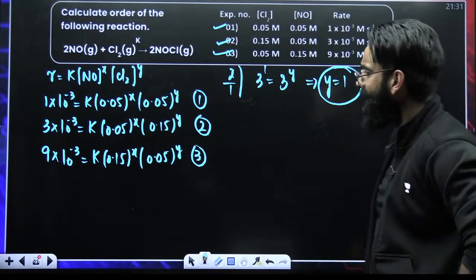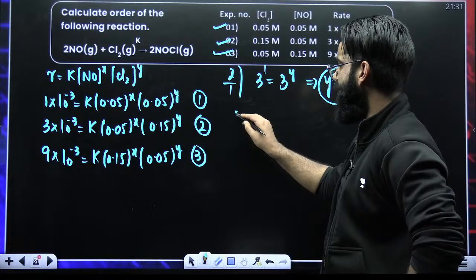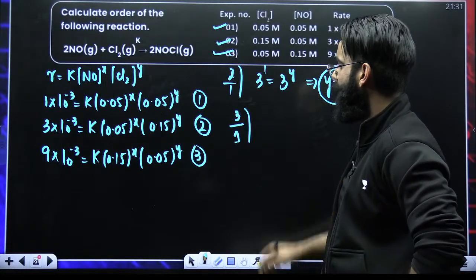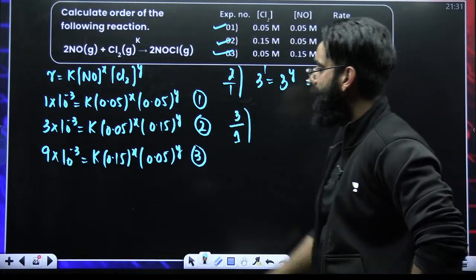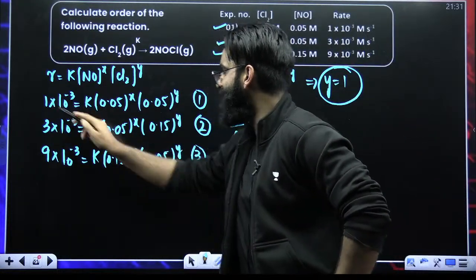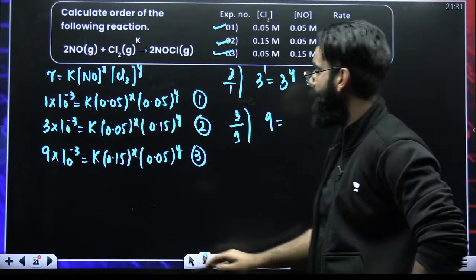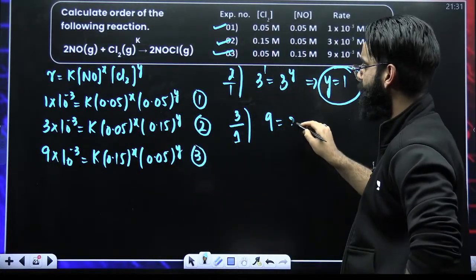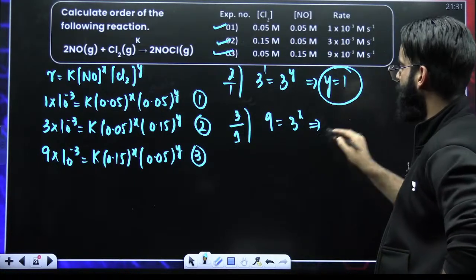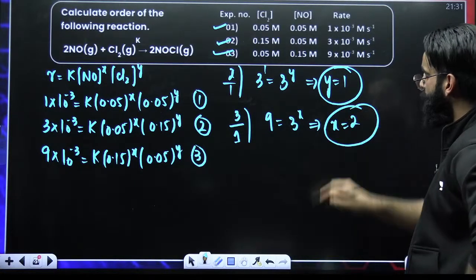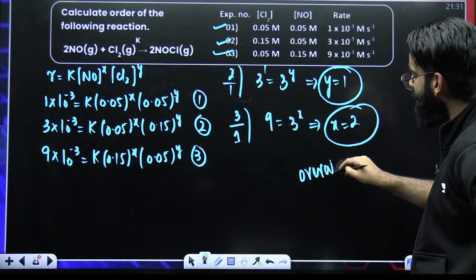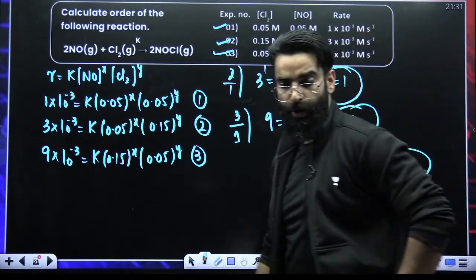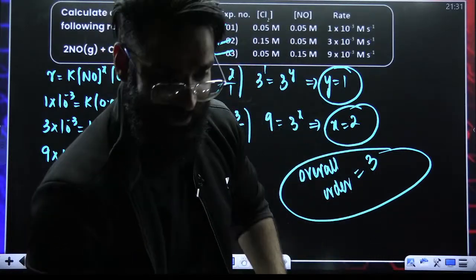Now similarly, let's divide equation 3 by equation 1. 10 to the power minus 3 and 10 to the power minus 3 cancel. 9 divided by 1 is 9. This term cancels out. 0.15 divided by 0.05 is 3 raised to X. 3 raised to X is equal to 9. That means the X value has to be equal to 2. So you got X, you got Y. So I can say the overall order of the reaction has to be X plus Y, that is 3.